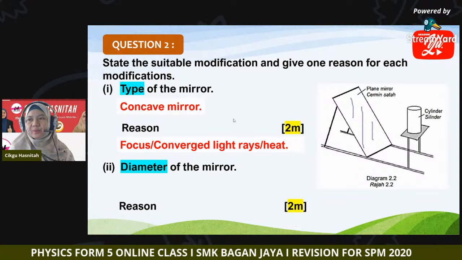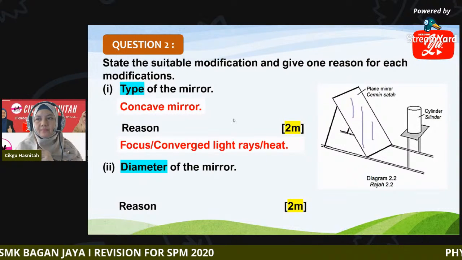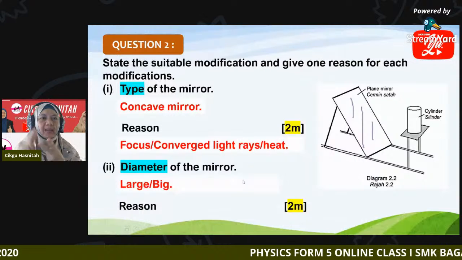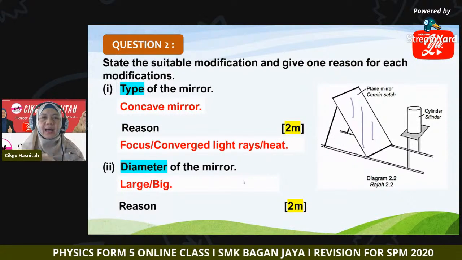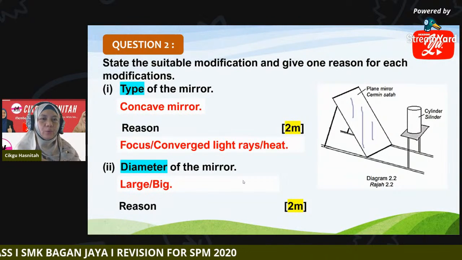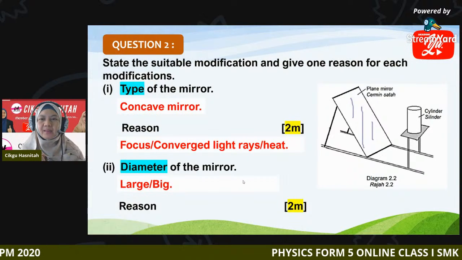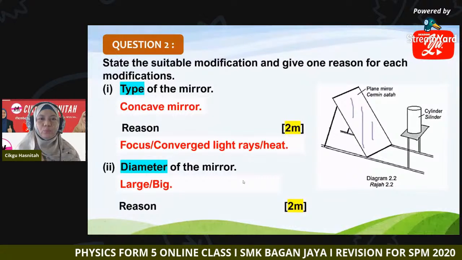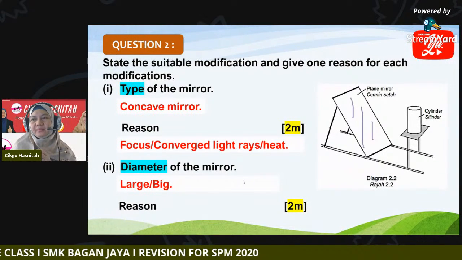So for diameter, yes, we should have a large or big size of diameter. Why must we use a large mirror, big diameter? Yes, the answer is big, Wei Liang. Why must we choose a big diameter of mirror?